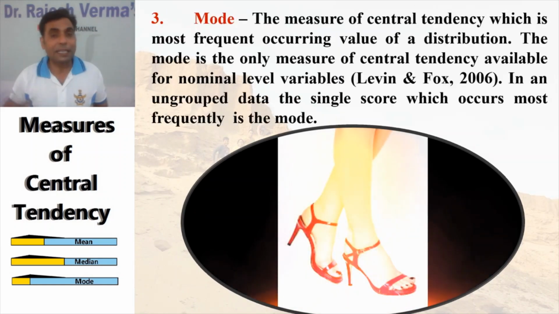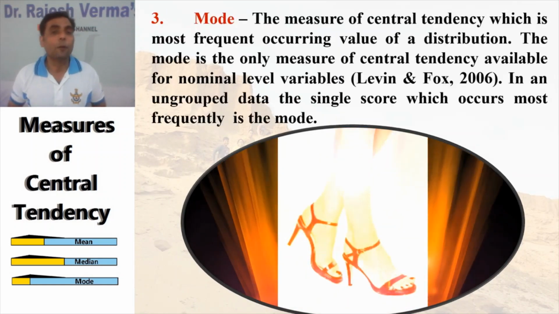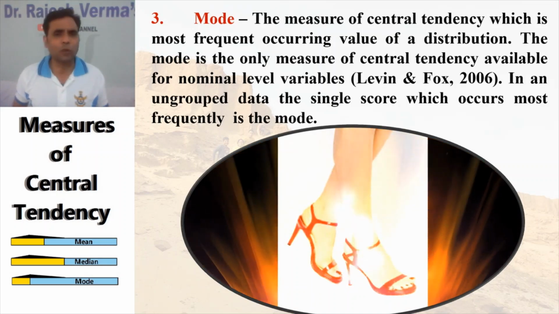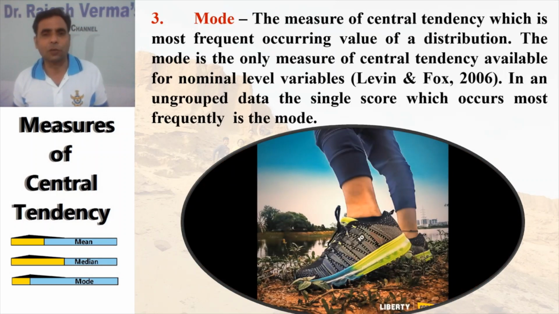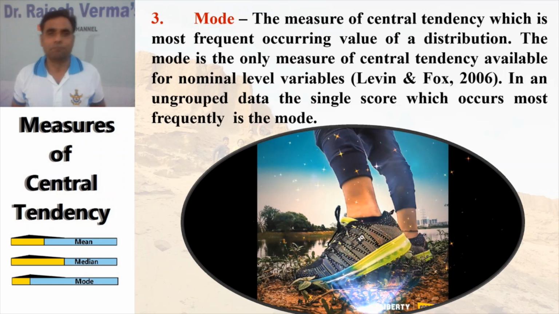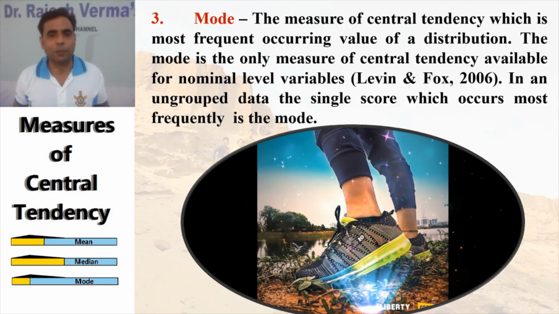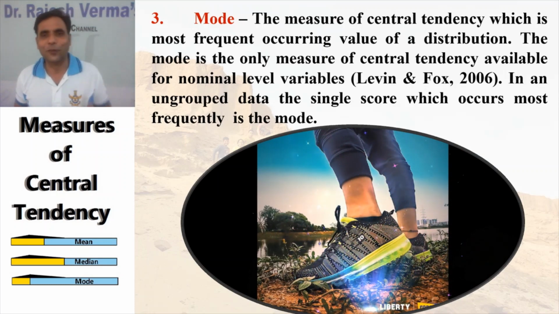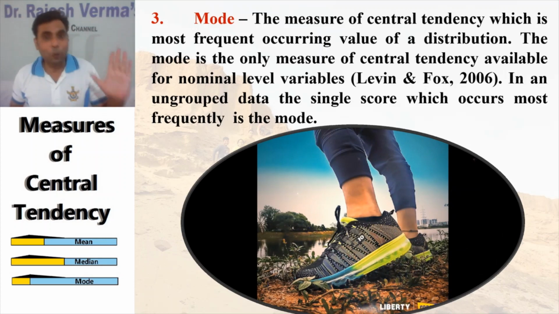The third and last measure of central tendency is the mode. It's the simplest one. You will say, sir, you tell us that about each measure of central tendency. But let me tell you why: what is the mode? It is the measure of central tendency which is the most frequently occurring value of a distribution.